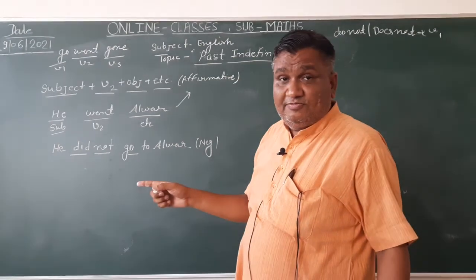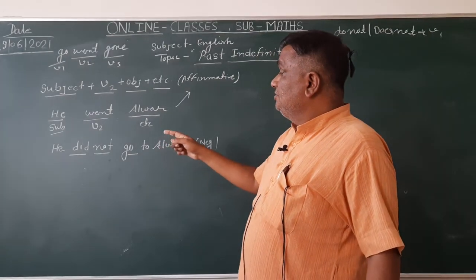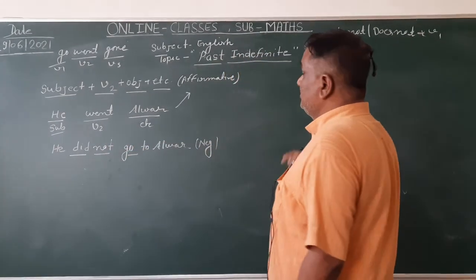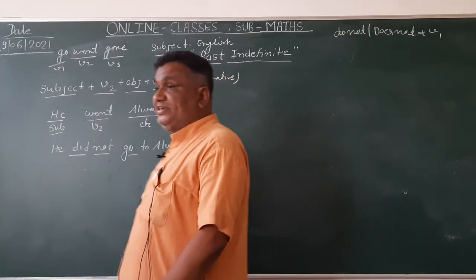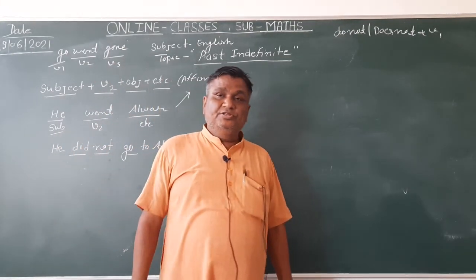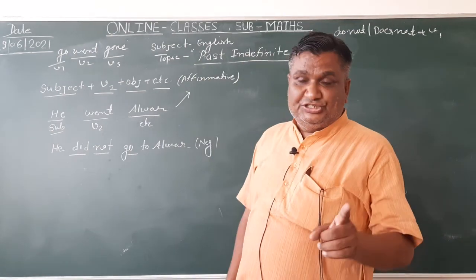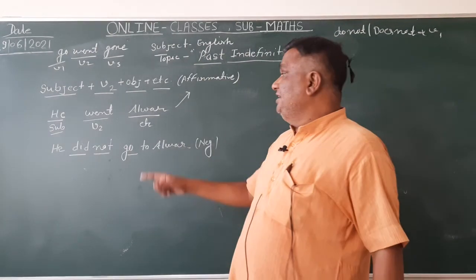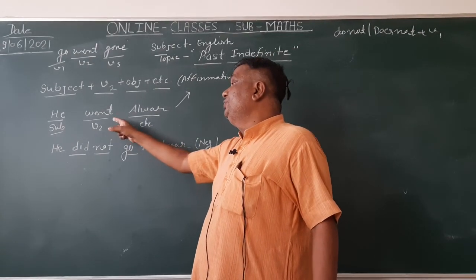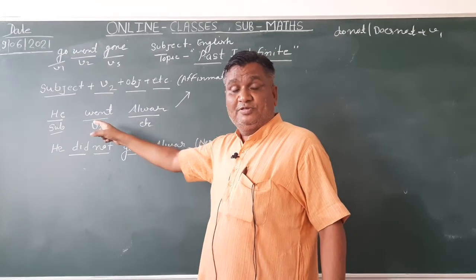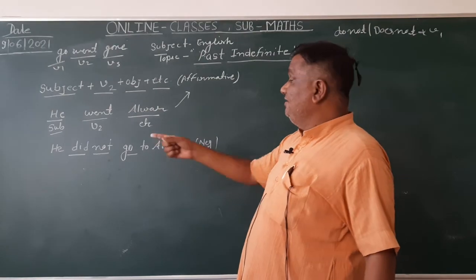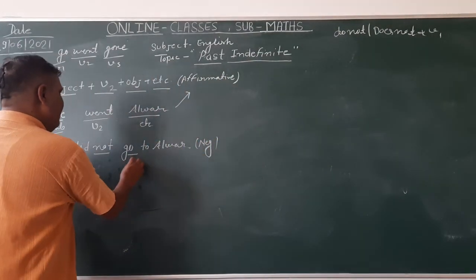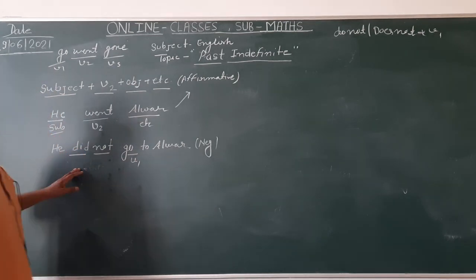Here what changes? Did not plus the verb's first form. So in the past indefinite tense we use the helping verb did, but when we use did not, we don't use the verb's second form, we use the verb's first form. So this is the negative sentence.